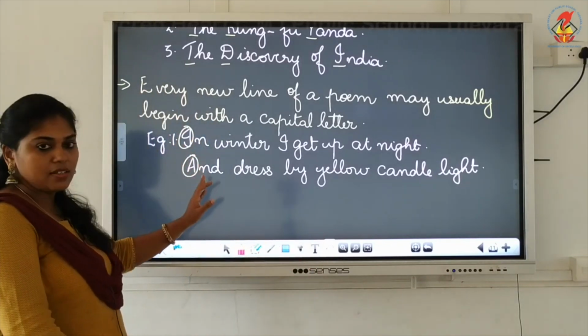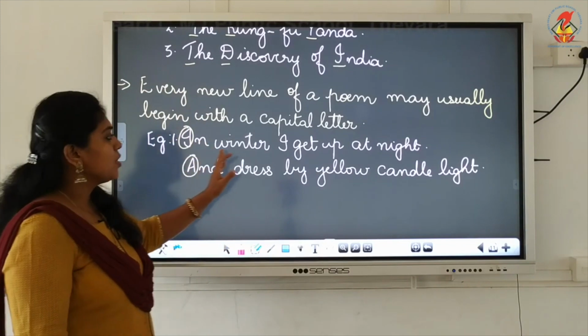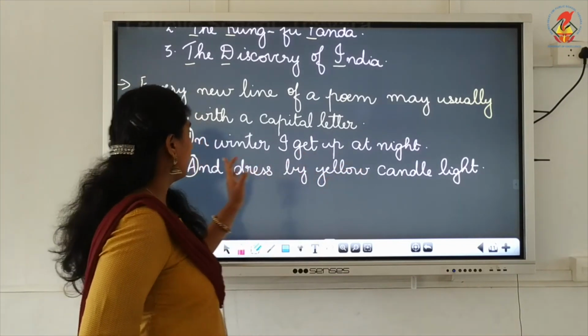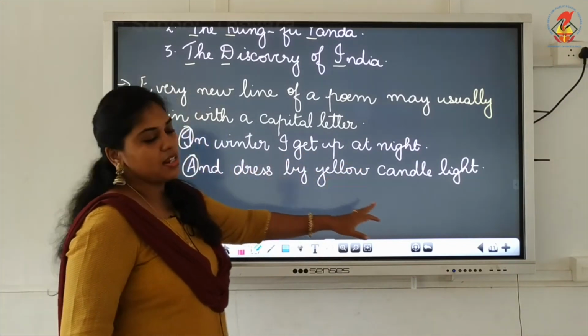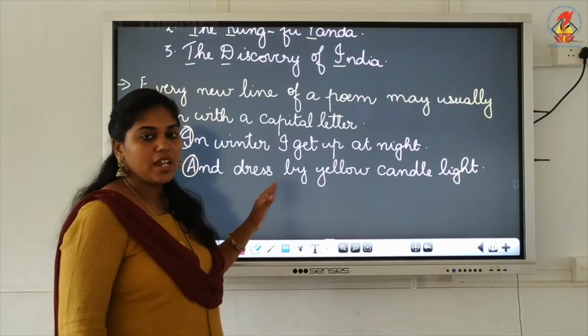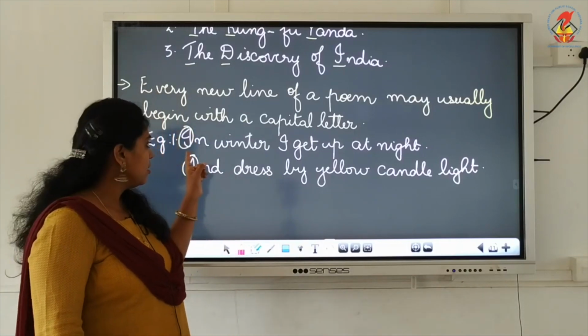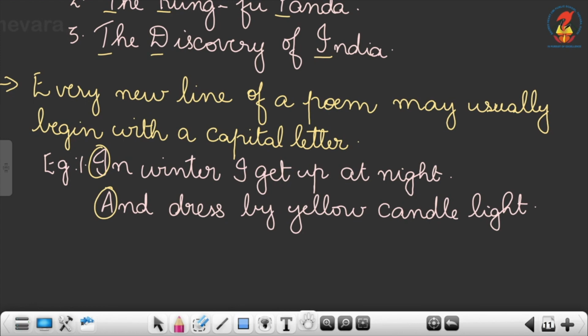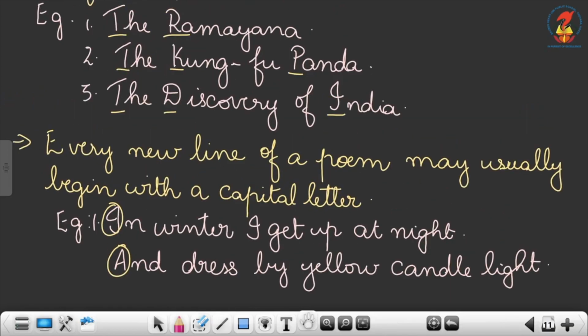For example, these are the lines of a poem. In winter I get up at night and dress by yellow candlelight. So these are two lines of a poem. See here the lines have started with a capital letter. So this also you have to keep in mind.